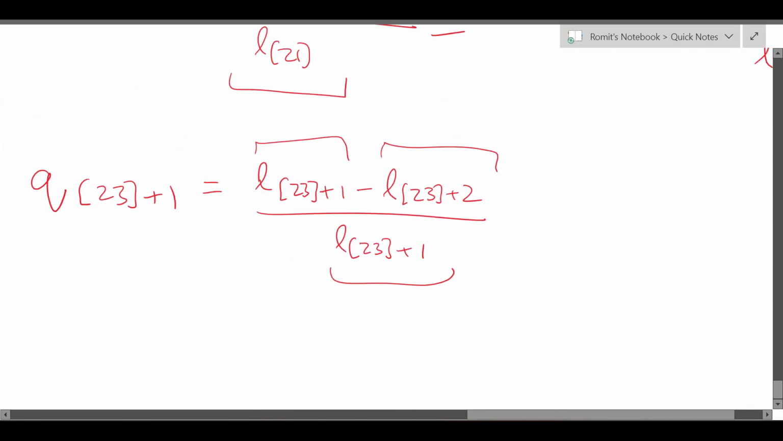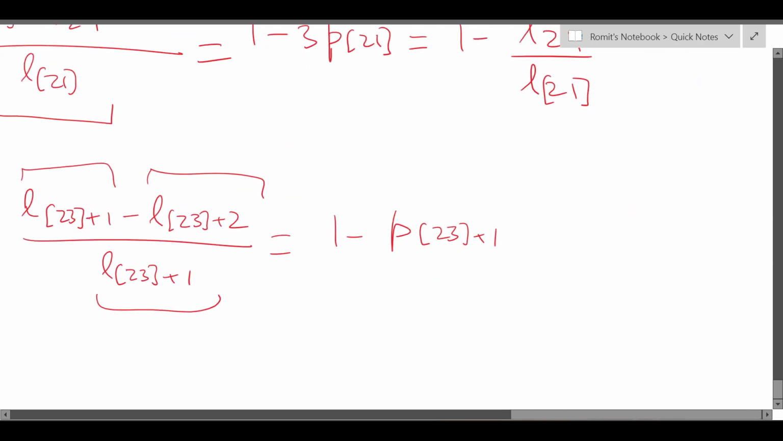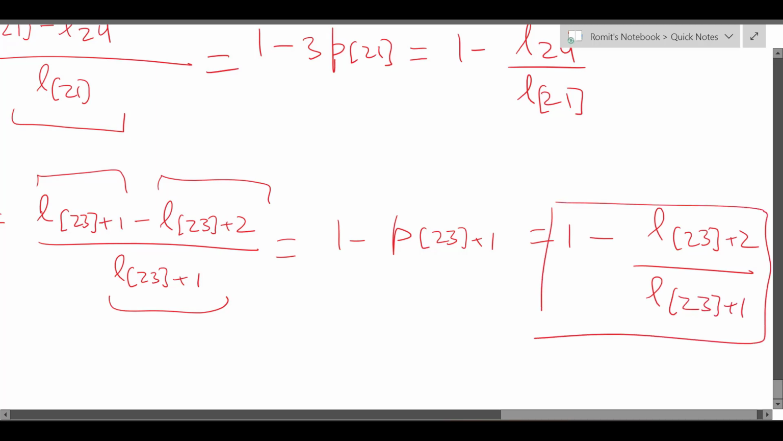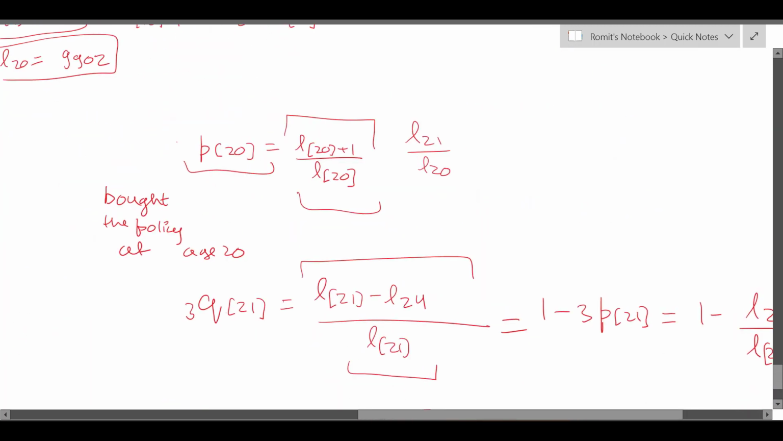Similarly, this one would be 1 minus p23 plus 1. So this is 1 minus L. What will be the age next year? It will be 23 plus 2, right? Because they would have bought the policy still at 23, but it would have been 2 years since then. The current age is 25. This is 23 plus 1. Okay, so this is also how you can calculate it. Then this would be clear to you, I'm assuming, and once we are clear with this, we can move on to the book questions.